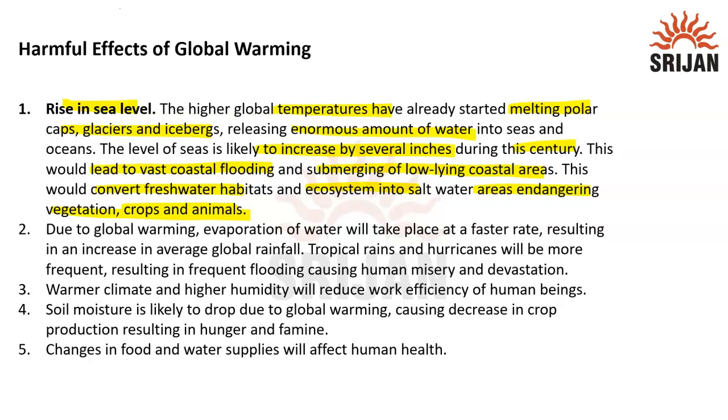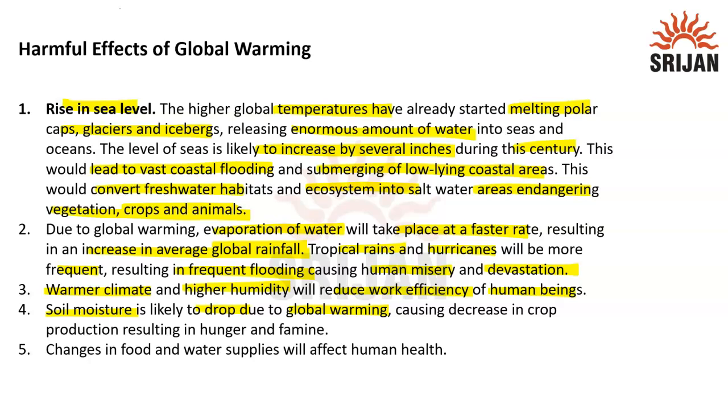Then the second effect is that evaporation of water will take place at a faster rate, resulting in an increase in average global rainfall. Tropical rains and hurricanes will be more frequent, resulting in frequent flooding, causing human misery and devastation. Then, warmer climate and higher humidity will reduce the work efficiency of human beings. Then, soil moisture is likely to drop due to global warming.